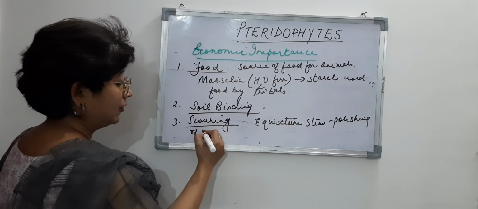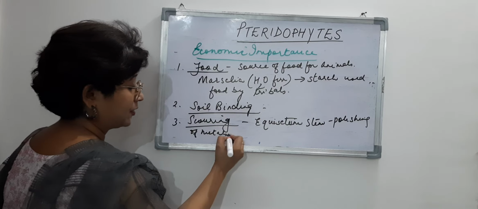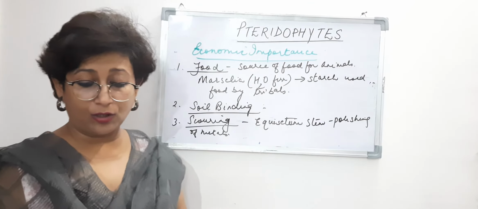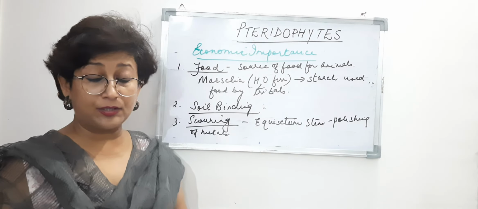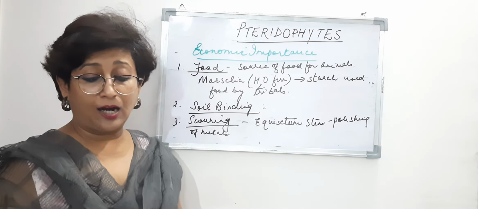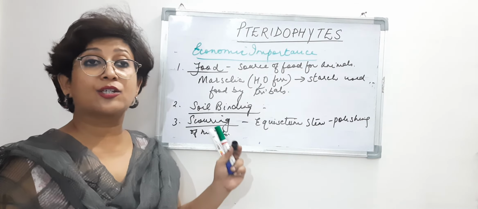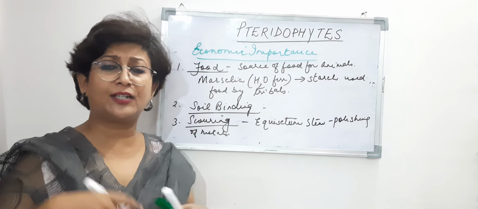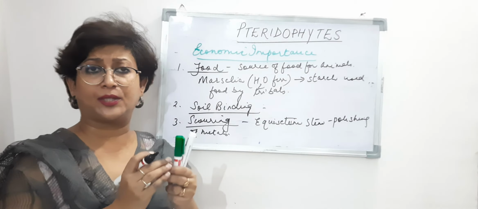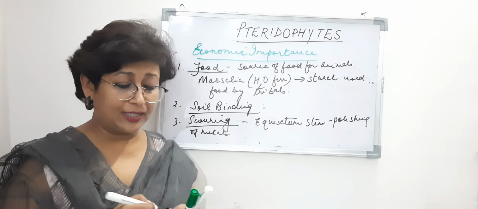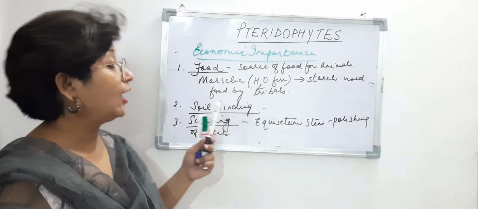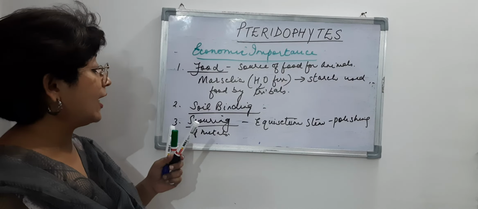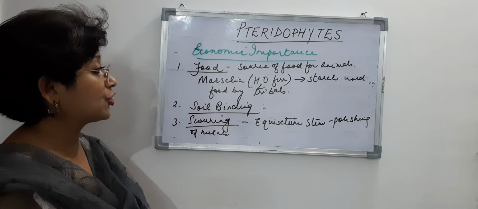of metals, right? So that is how they are also economically important, and Equisetum species are also known as scouring rushes because they are known for all cleansing purposes, right? Even polishing means cleansing something, cleaning something, right?